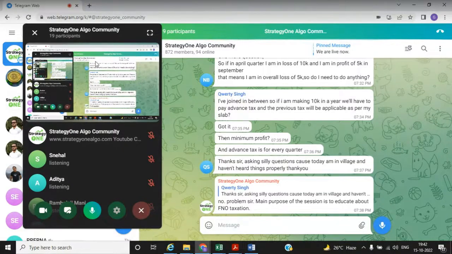Okay. And do you have any idea how much it would be? This is my first year, so I'm still very new to everything. How much are the approximate charges to maintain a book and file the return? I don't have any other transaction apart from FNO and short term and long term capital gain. So what are the approximate charges?